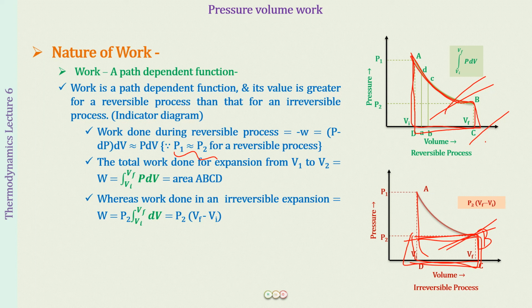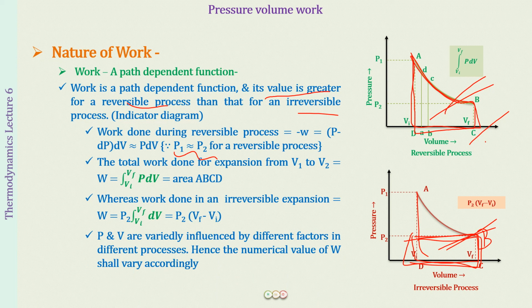So that is what we have learned earlier also, that the value of work done is going to be greater for a reversible process than for an irreversible process. Is it clear? Very good. So now the next thing is that P and V can be variedly influenced by different factors in different processes, and therefore the numerical value of W is going to vary accordingly, whether it is an isothermal process or an isochoric process. That is what we will be discussing in the upcoming lecture.